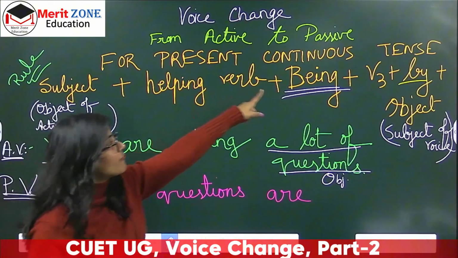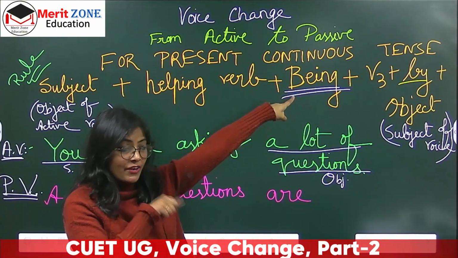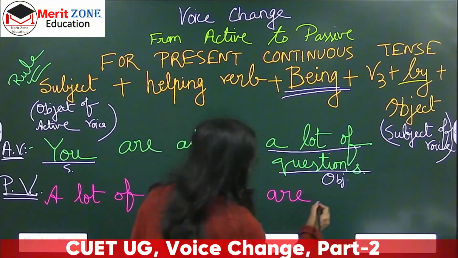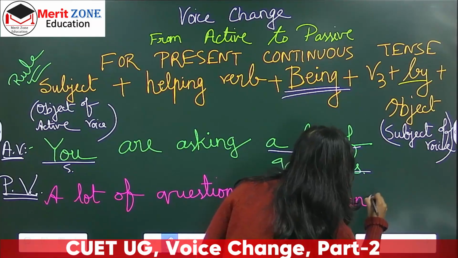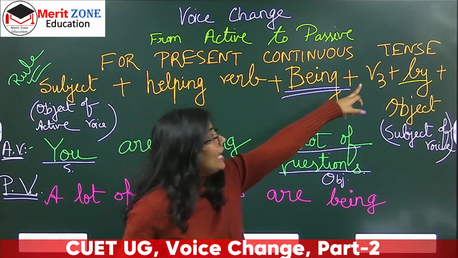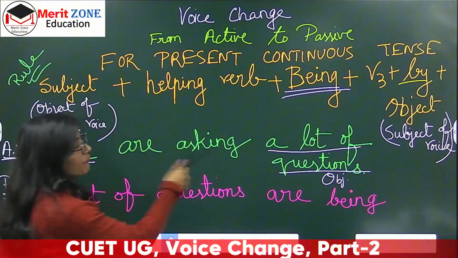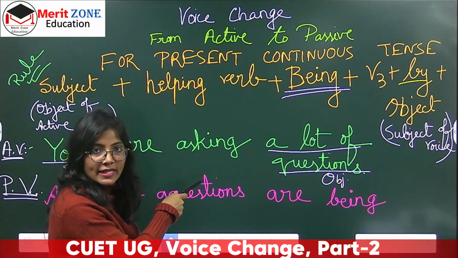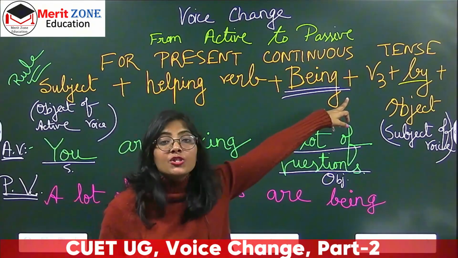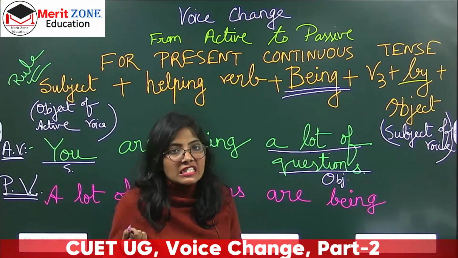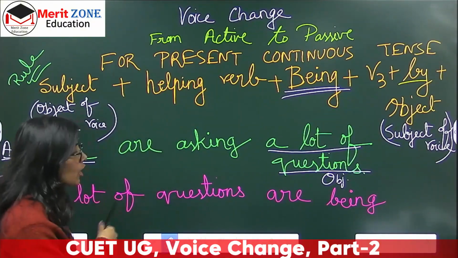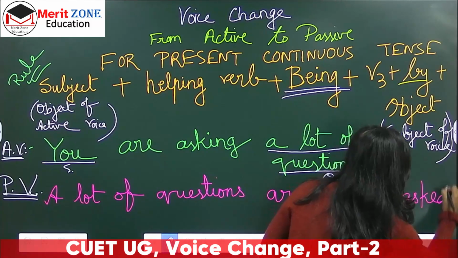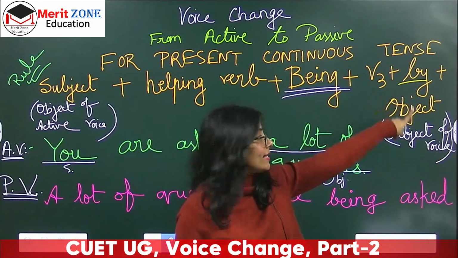After helping verb, we have to use the main word being, the very important word for continuous tense. Being. A lot of questions are being V3. So where is the helping verb? Where is the main verb in the sentence? Asking is the main verb, right? So I have to change it into its V3 form, which is asked, ed, right? So let's do it this way. A lot of questions are being asked here, and then comes by and then the object.